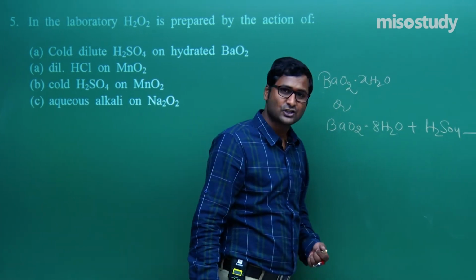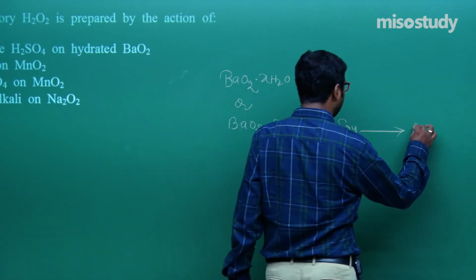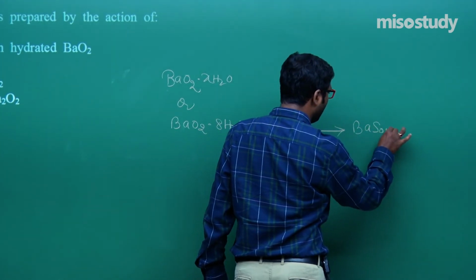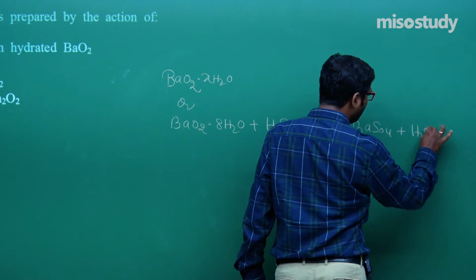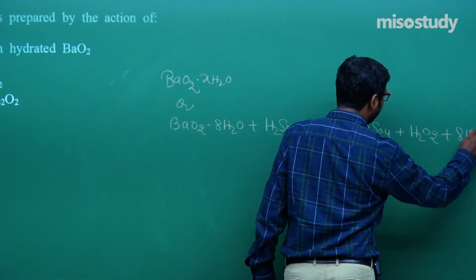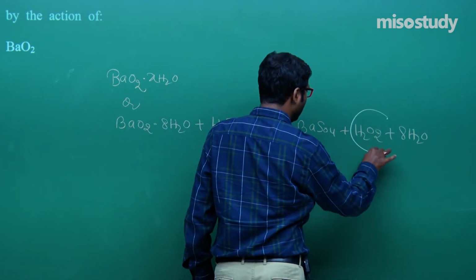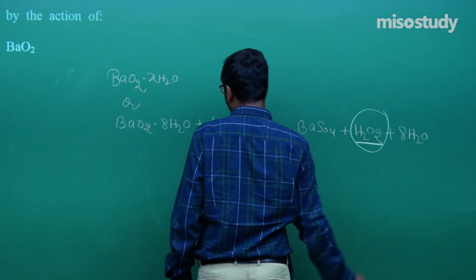Do you remember this reaction? It gives you BaSO4 plus H2O2 plus 8H2O. Remember, this is the product, hydrogen peroxide.